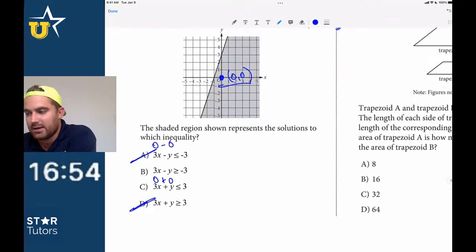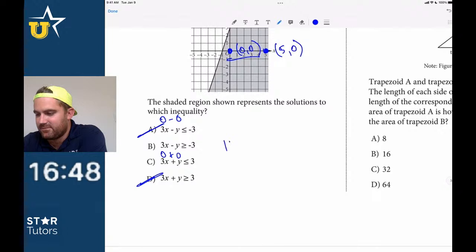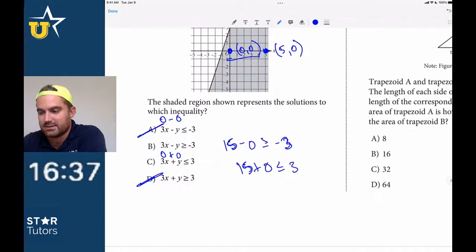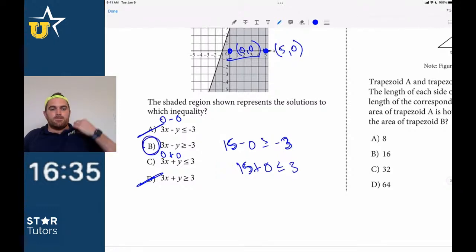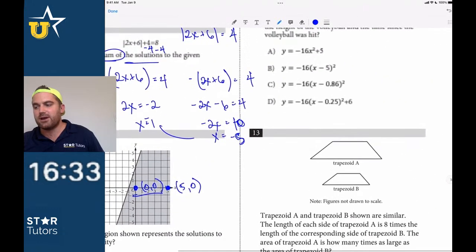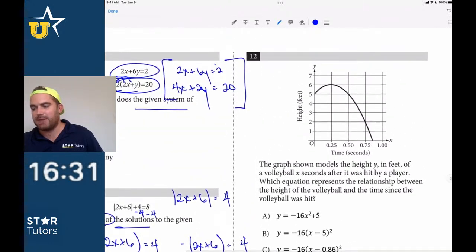Now I'm just going to plug in another point. Let's say I plug in way over here, 5, 0. Now I get 15. 15 minus 0 is greater than or equal to negative 3. That's true. Is 15 plus 0 less than or equal to 3? No, it's not less than, so the answer has to be B. You can see that one all the way through, but it's very, very straightforward if you see that question. I'm going to skip it for right now.